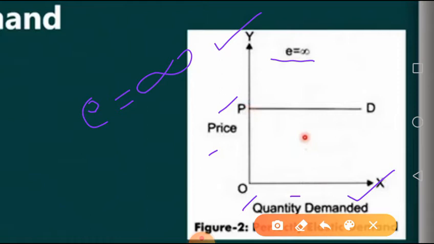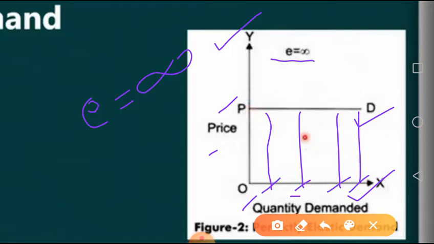This is your D, this is your demand line. At this price, this demand can be there, this quantity demanded can be there, or this one, this point, this point, and this point. Any point will be the demand in the situation of perfectly elastic demand. And what is the definition?